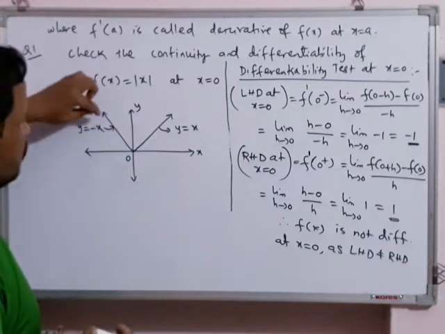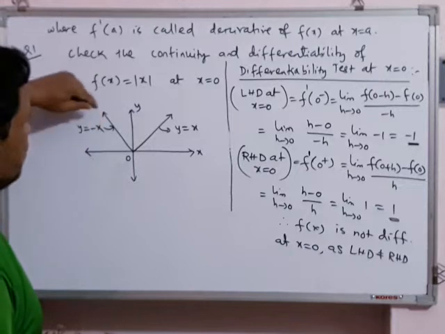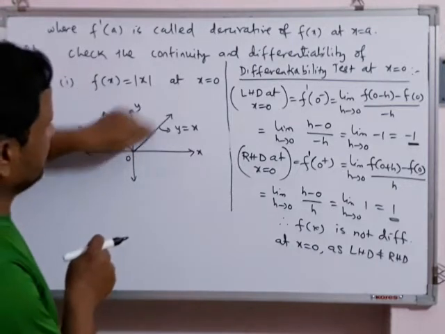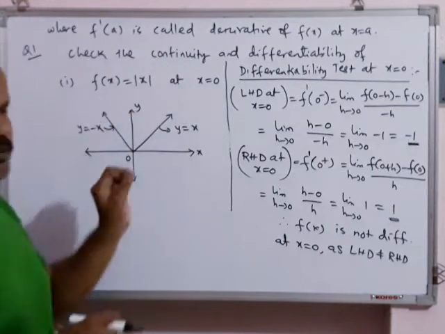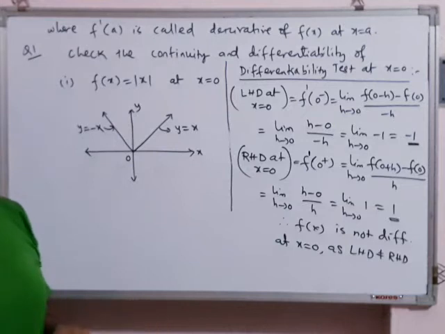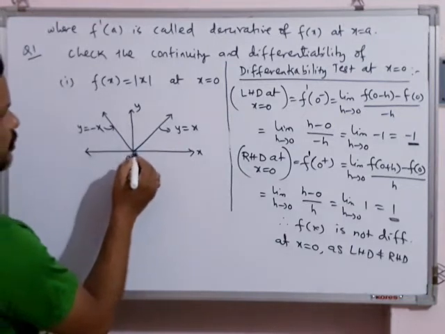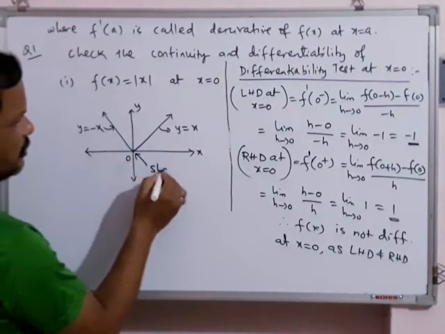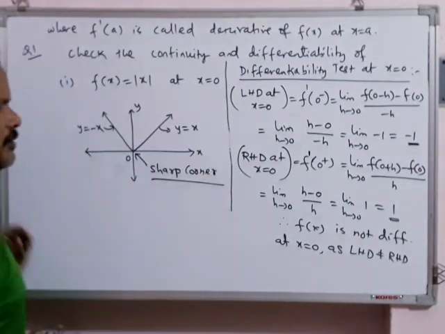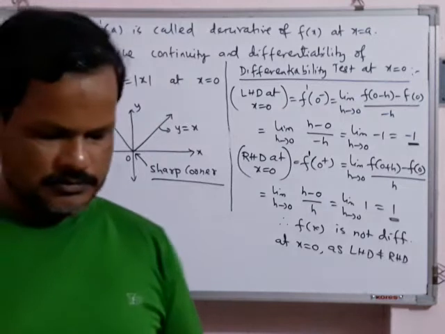Whenever we try to draw the graph of mod x from the left hand side, we will draw this line up to this point and we will stop here, then we will draw this line. Where you are stopping for some time, at that point the function is declared not differentiable. And this type of point is called a sharp corner.